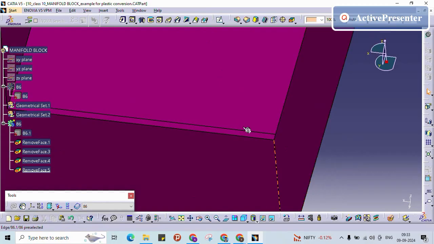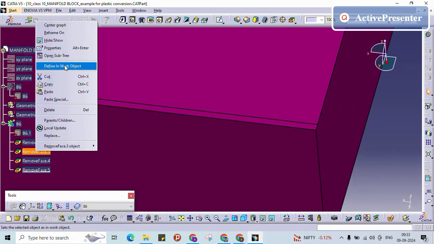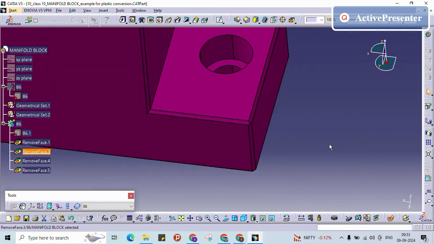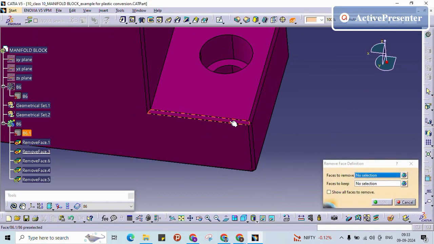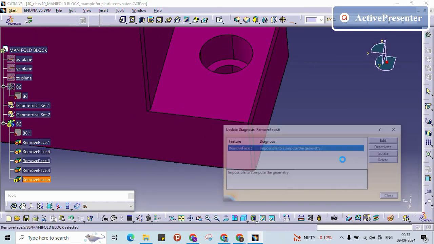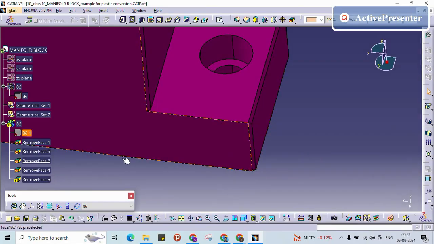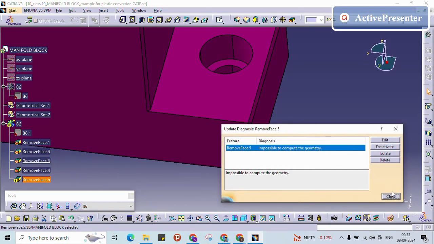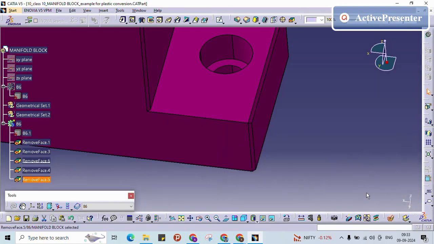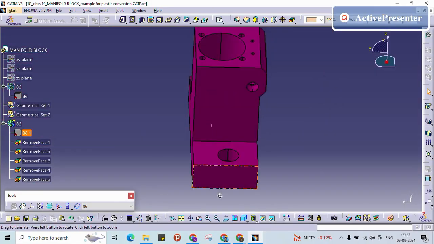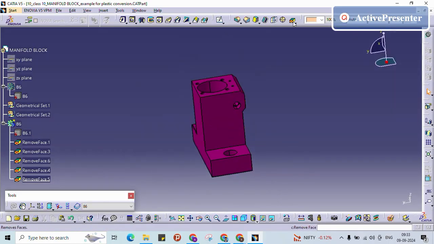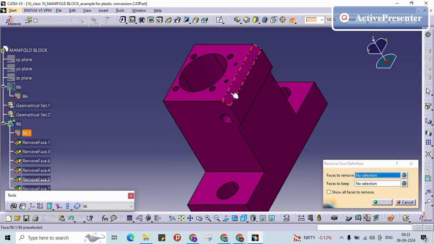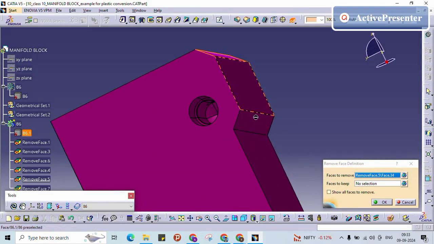See, here we are getting some error, right? Maybe the reason is that the flow won't be there properly. Because of the flow also it may create this. See, now we are getting this edge, right? Previously we were not able to get that edge. So most of the fillets we have removed, and finally I am just removing this fillet, not fillet, chamfer.